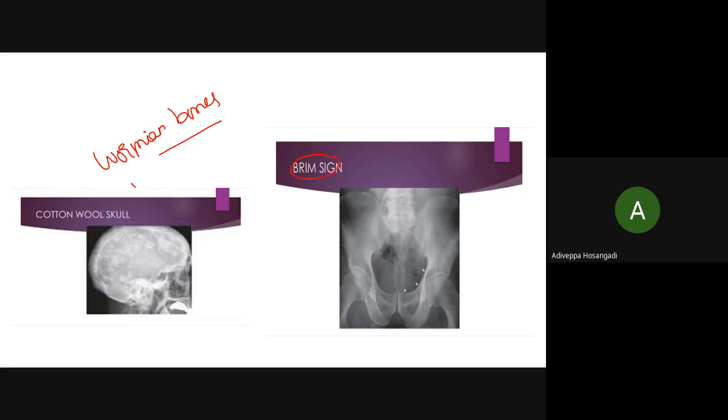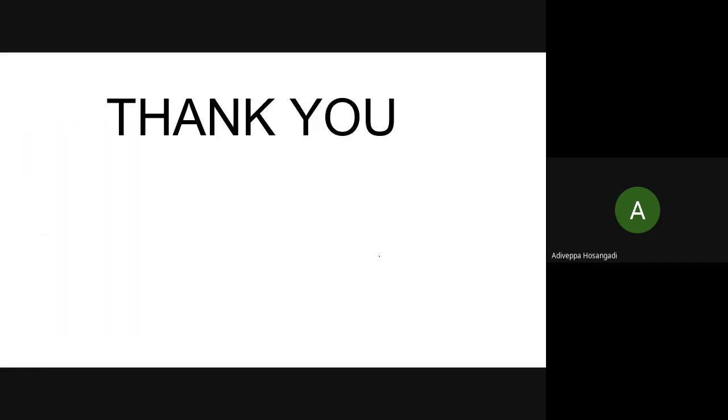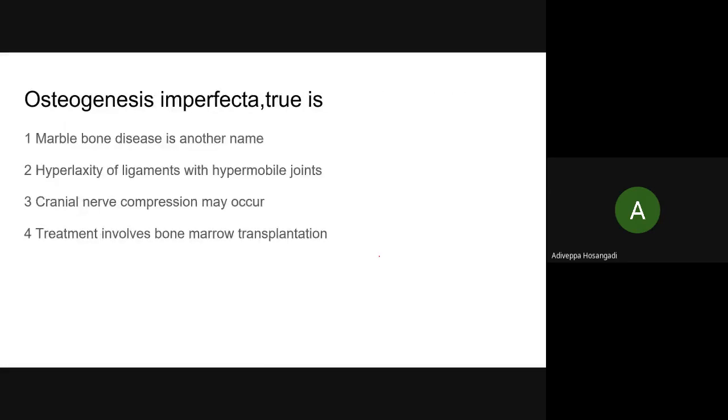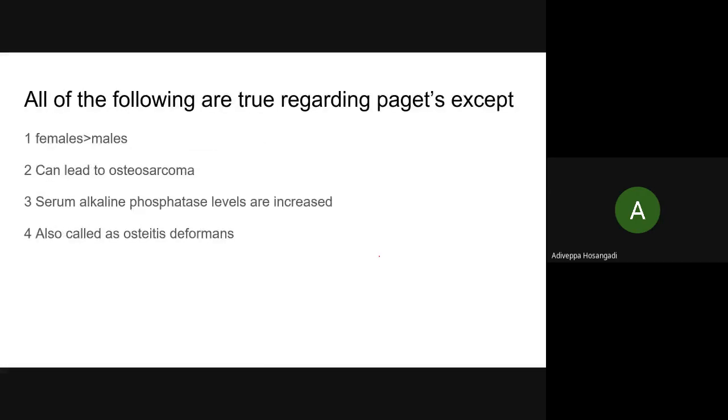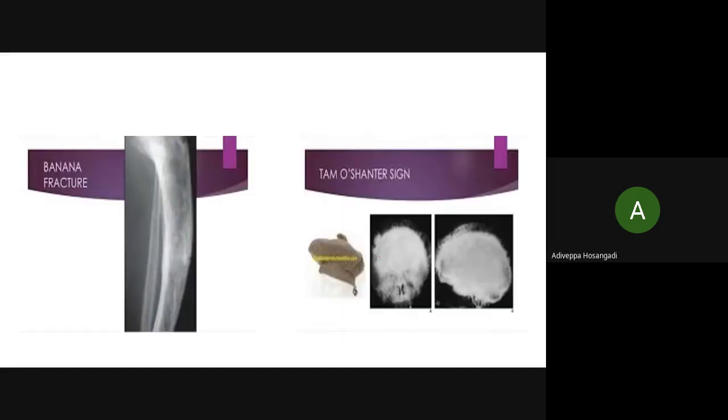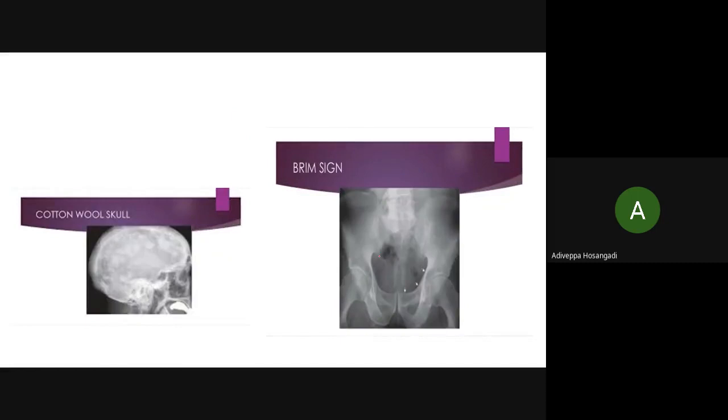Similarly, brim sign. Brim means, look at this, the pelvic brim or pelvic inlet. There it is sclerotic. Pelvic brim sign is also seen in Paget's. Anybody was happy that I was about to finish it? Okay.